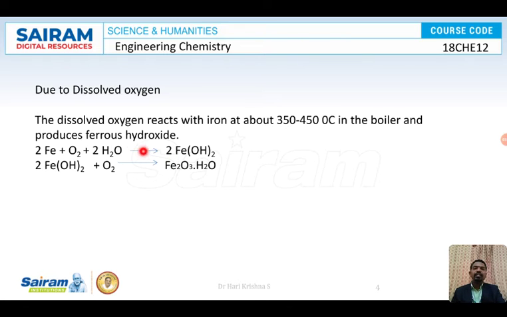So what happens? The dissolved oxygen will form molecular oxygen and react with the iron present in the boiler. So the boiler is made up of iron, you know that, right? So the oxygen reacts with iron and forms ferrous hydroxide. This ferrous hydroxide further reacts with the oxygen and forms rust. So once this is initiated, slowly the entire boiler will corrode. Okay, so the dissolved oxygen will form molecular oxygen under high temperature and pressure, and this molecular oxygen will attack the iron in the boiler and form ferrous hydroxide. This ferrous hydroxide will be further oxidized to give you ferric oxide, that is rust.